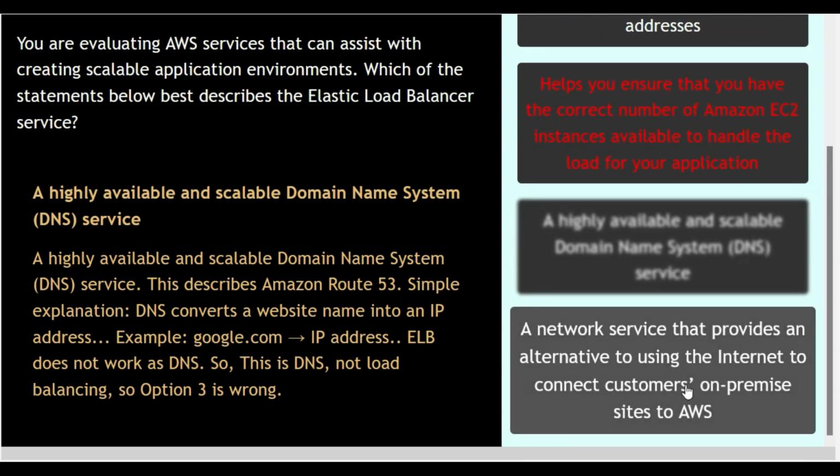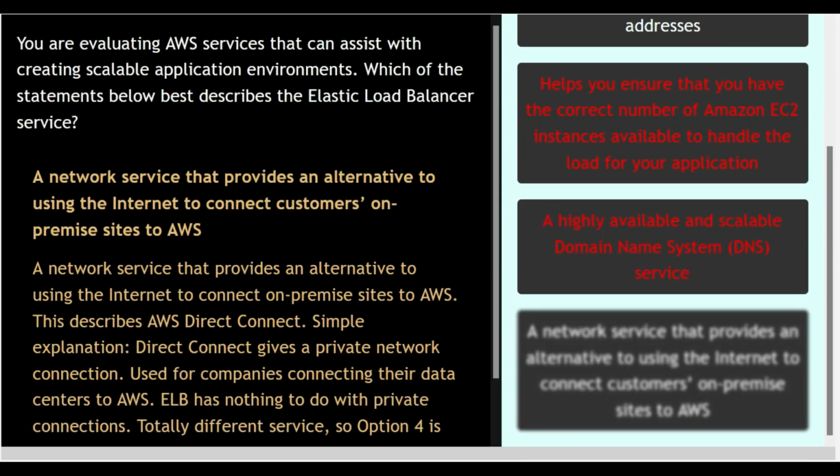Option number 4, a network service that provides an alternative to using the internet to connect customers' on-premise sites to AWS. This option is incorrect as a network service that provides an alternative to using the internet to connect